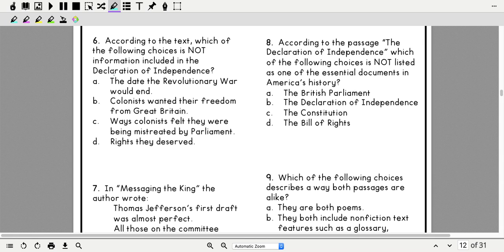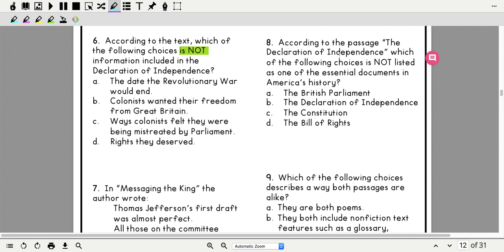So number 6 says, according to the text, which of the following choices is not information included in the Declaration of Independence? So pay attention to that not, okay? That's very, very important. So the date of the Revolutionary War would end. Colonists wanted their freedom from Great Britain. Ways colonists felt they were being mistreated by Parliament. Or D, rights they deserved. Okay, so which one is not in any of those passages? Let's come over here to D.